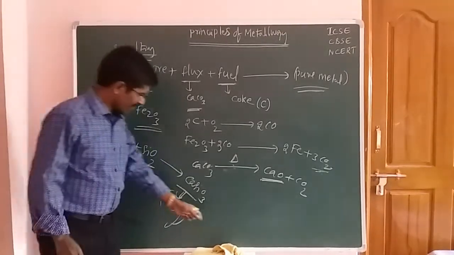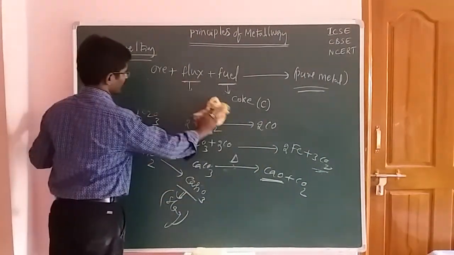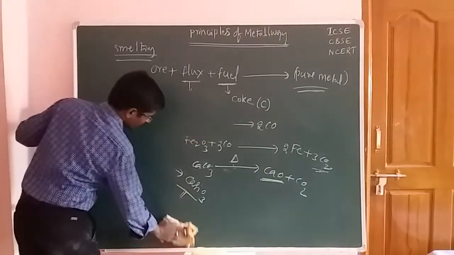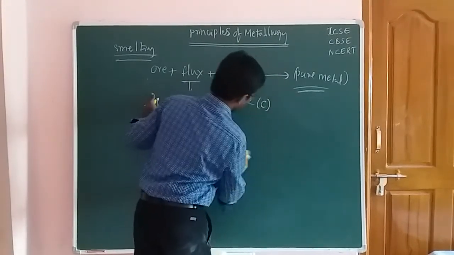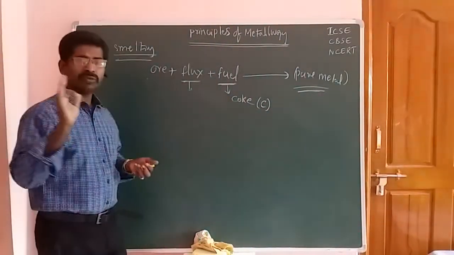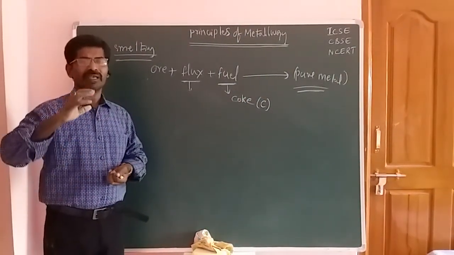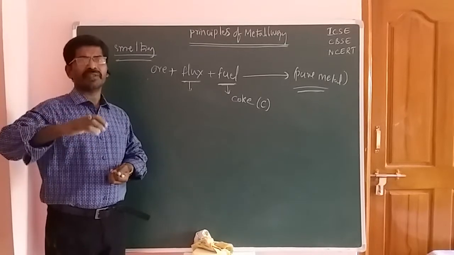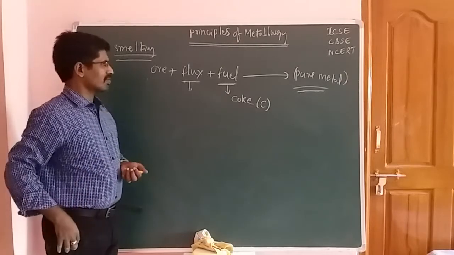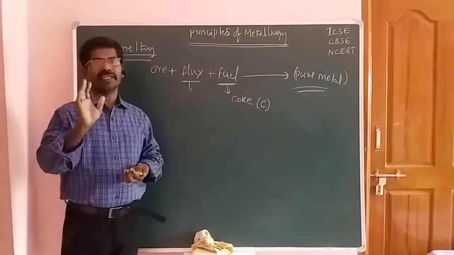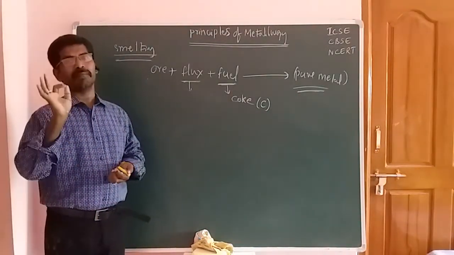Finally, what is meant by flux? A new or external substance added to the ore to remove impurities from it is called flux. Fluxes are mainly of two types: one is the acidic flux and the second one is the basic flux.